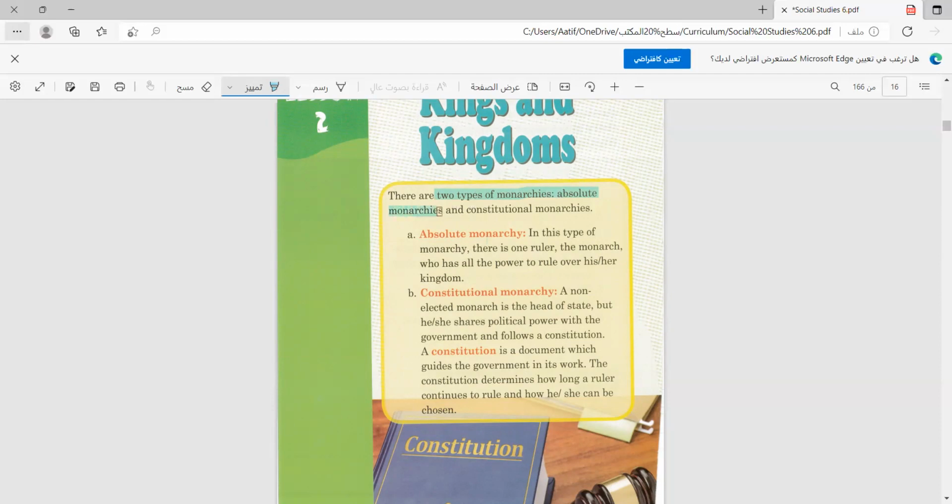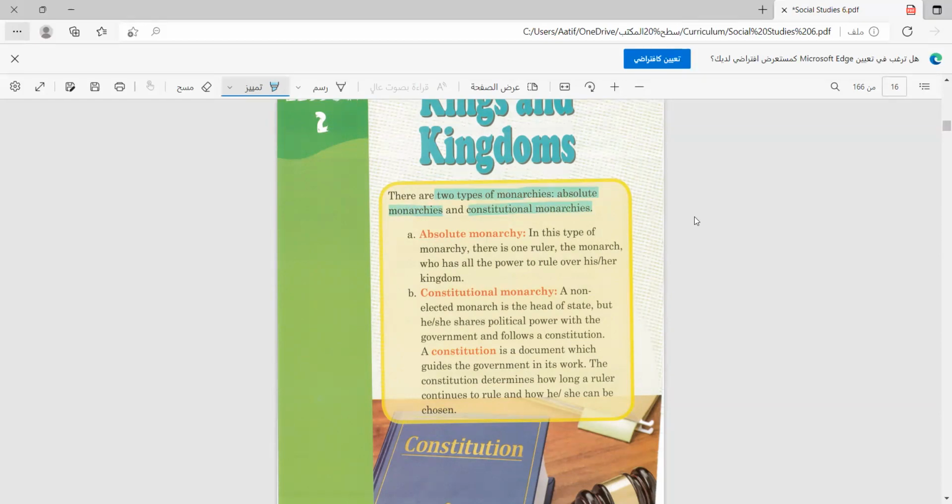First, absolute monarchies and constitutional monarchies. The way we can differ between those two is that absolute is something like permanent, something that is long goal, or something that won't change easily, all right?